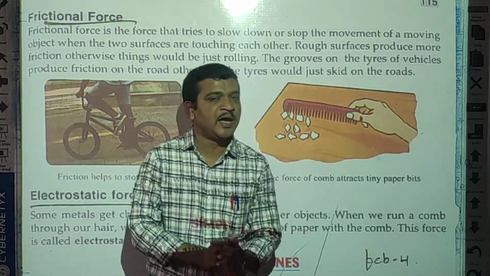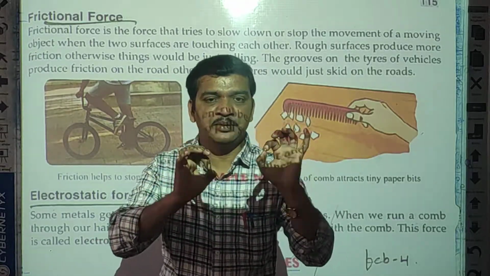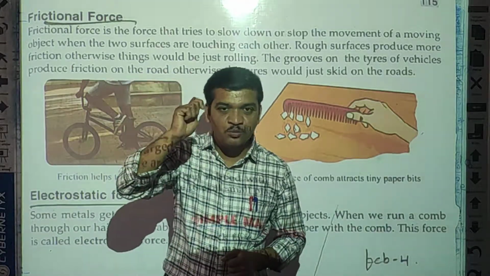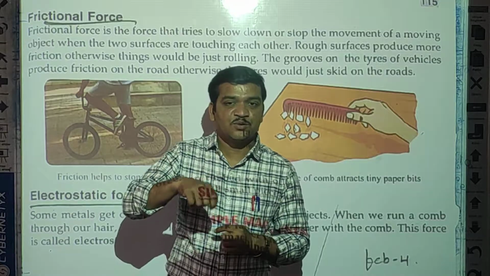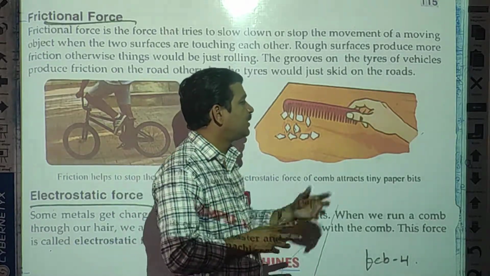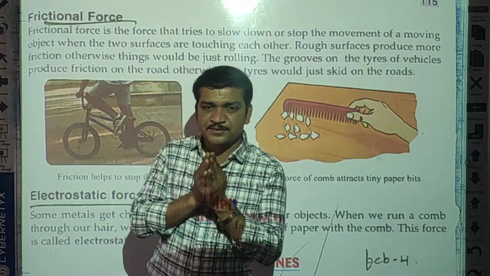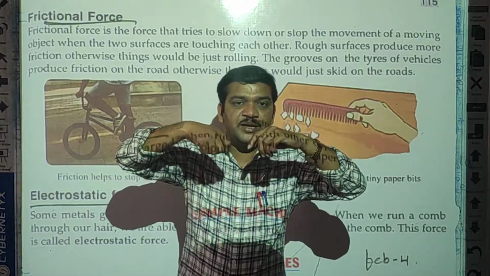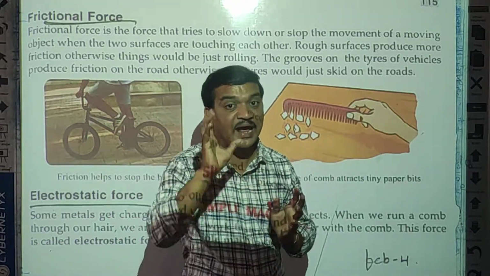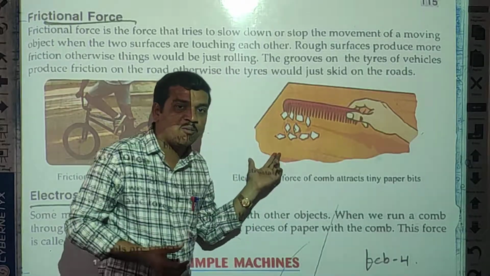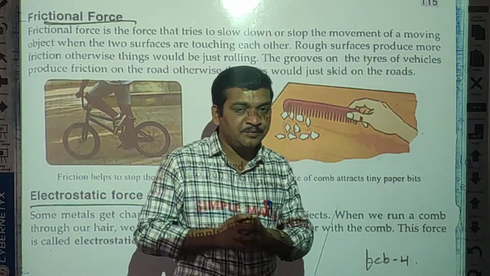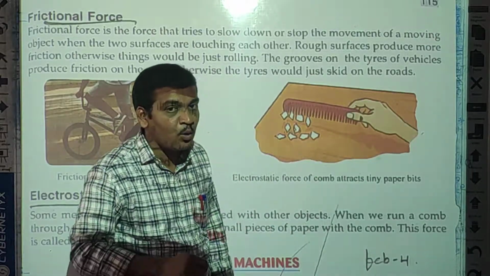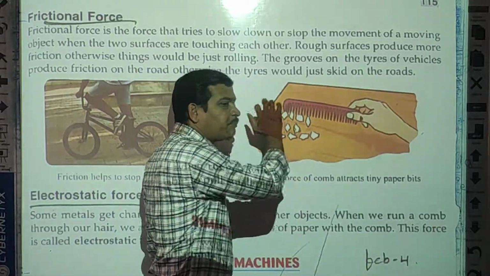You can take one comb and make small pieces of paper. Take one comb, you know? Yes. We use the comb to set our hair. With the help of the comb you set your hair. Dry hair, students, keep in mind. So with the help of the comb, you can set your dry hair, and then after setting your hair, you bring that comb towards the pieces of paper.